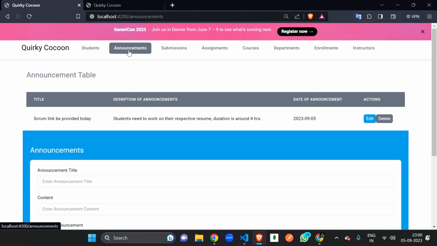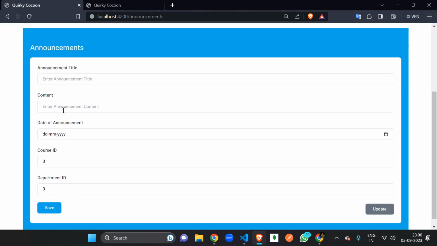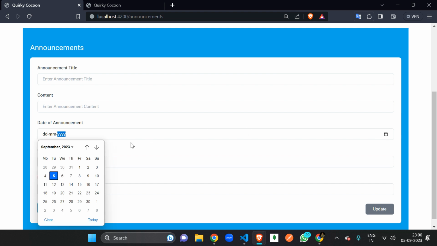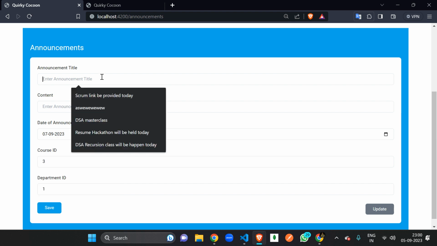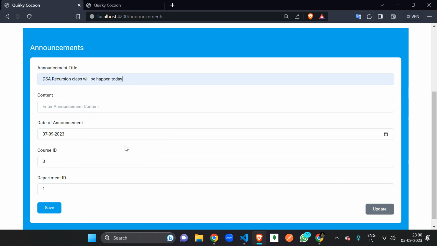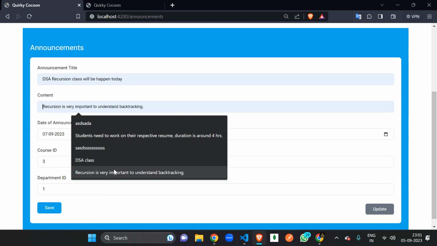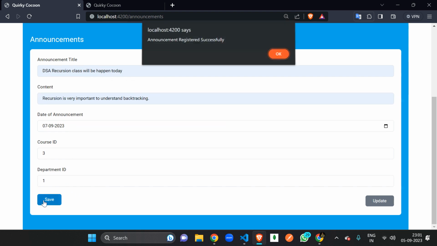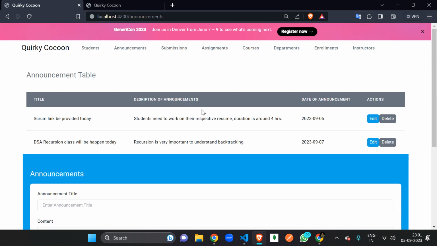Let's say this is 1. It could be 1. Yes, it could be 1. We press the 7th, and the DSA recursion class will happen today, and recursion is very important to understand. Okay, yes, the ID is correct.